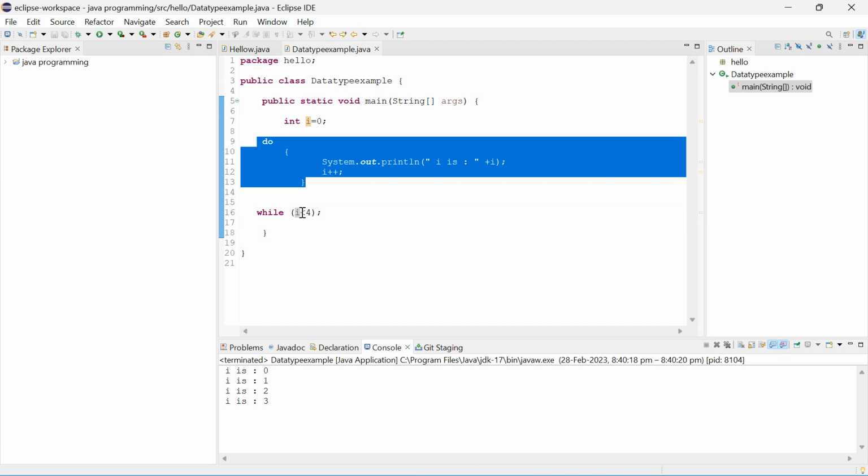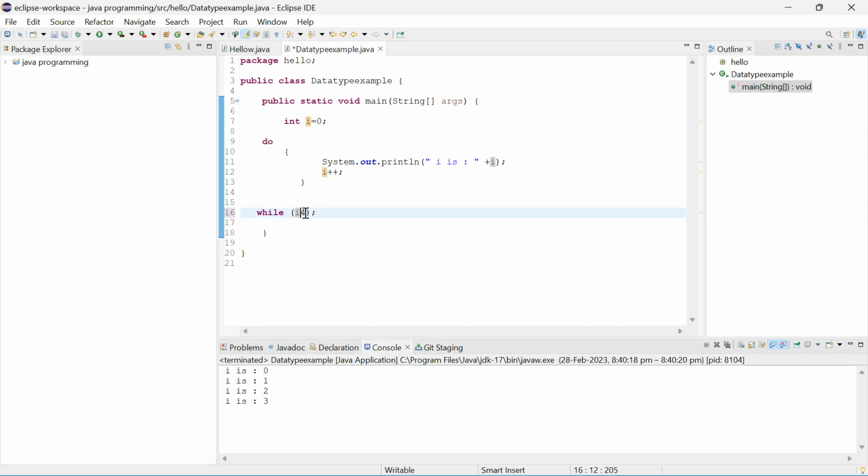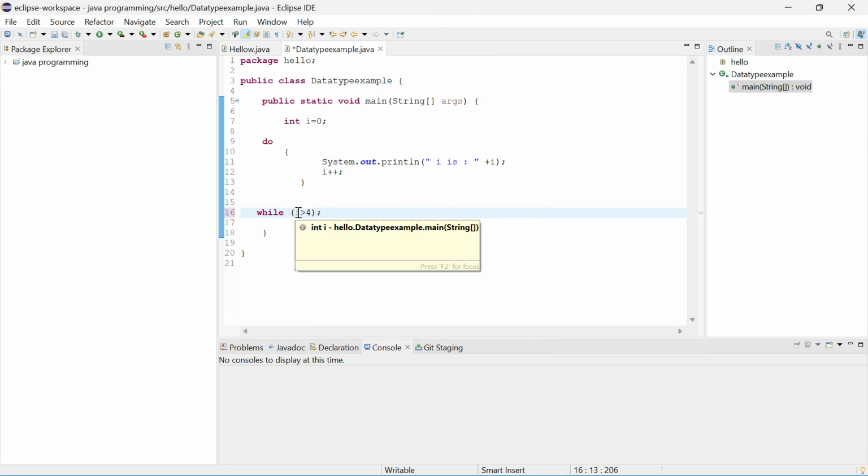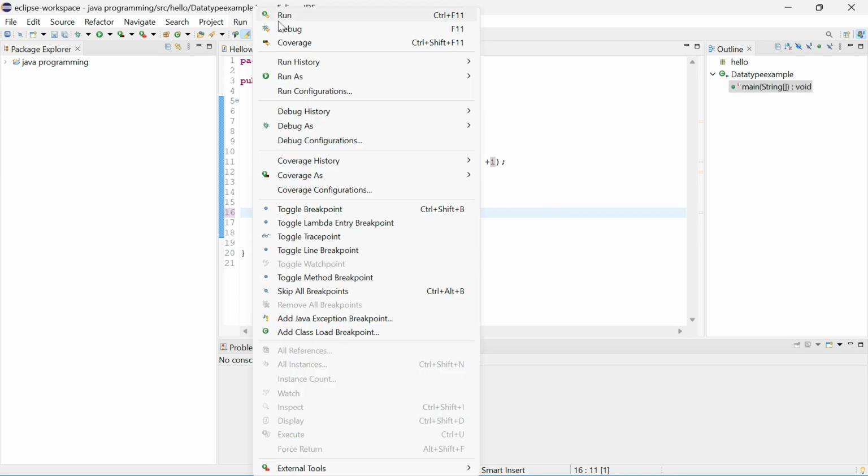Okay. What if the condition becomes false from the starting only? In the while loop, we haven't got any output, right, because the condition becomes false. Check the condition now. So the I value is 0. So, 0 is greater than 4? No, false, bro. 0 is not greater than 4. But something will happen now.